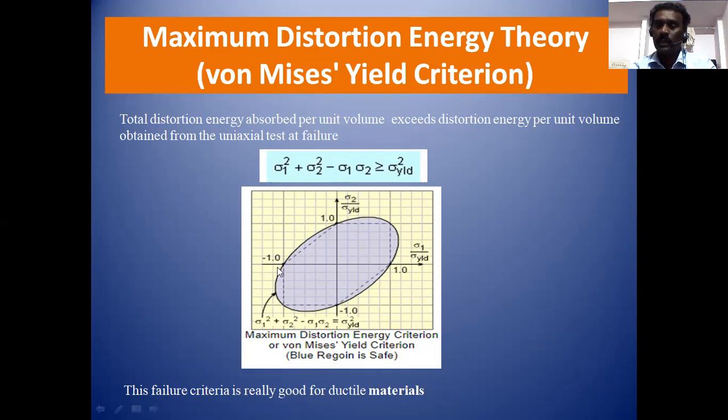So now you can see the blue region is like an ellipse. In the previous case there is a rectangle, and there is one more, a trapezoid. In this case it is an ellipse. One more thing we should know is that the von Mises theory is best suited for ductile material.